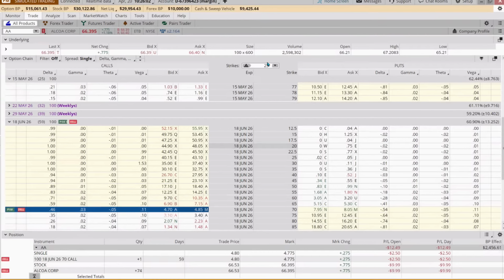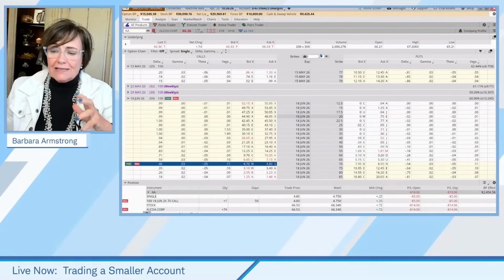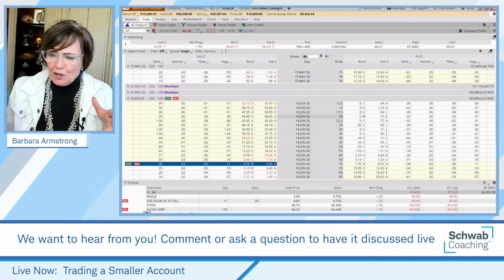And then on Wednesday, Scott will be gone for the first time. He'll be missing his class on Wednesday, the getting started with stock investing. So I'm going to cover that. And then Ben's trading index options on Wednesday. And on Thursday, I'm teaching Connie's long vertical class. Now, the long vertical class, I will place those trades in this account. So it's like a bonus, you know, trading a smaller account class.